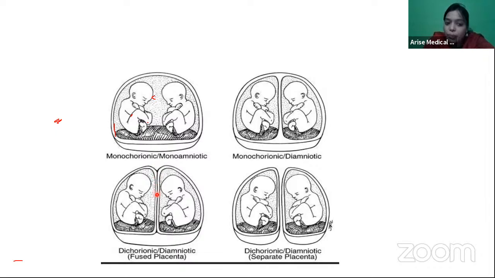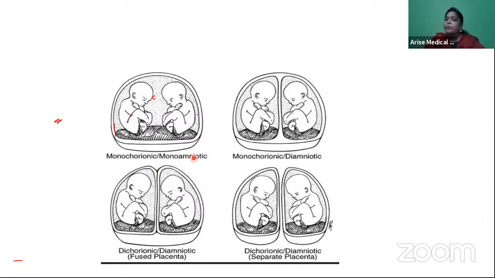Dichorionic diamniotic means 2 separate placentas and 2 separate amniotic sacs. I think this is crystal clear. But here, dichorionic can be a fused placenta with 2 amniotic sacs and an intervening chorion inside, right?